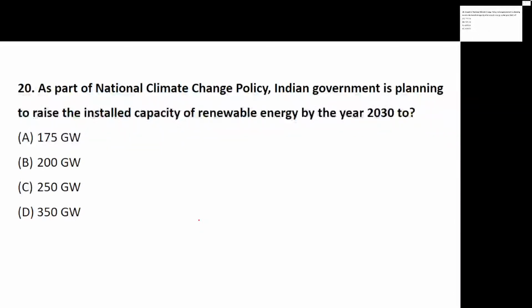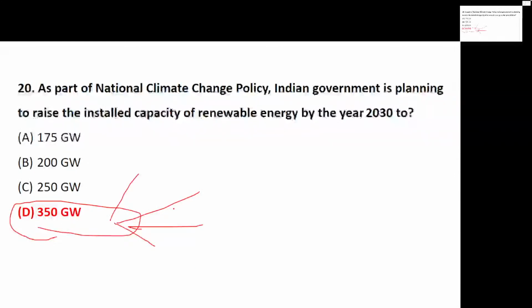Yes. We have started getting answers for this. Others also can revert back. Yes. So when we talk about the capacity, that is 350 gigawatts. On this topic, they definitely give you a question on how this 350 gigawatts is divided. We have done those practice questions also. So you have to be careful, any sort of question from this National Climate Change Policy can be a part of your question.